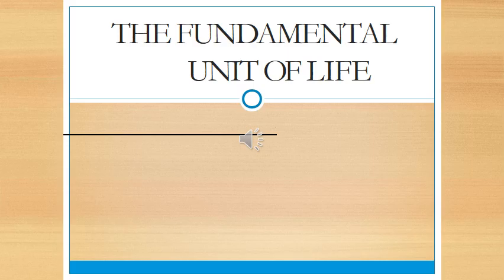Now the next question arises here is, what are living organisms made up of? Now as you all know, living organisms are made up of cell, right? Now the cell can be either unicellular or multicellular. Organisms which are made up of one cell, we call them as unicellular. The organisms which are made up of more than one cell is called as multicellular organisms.